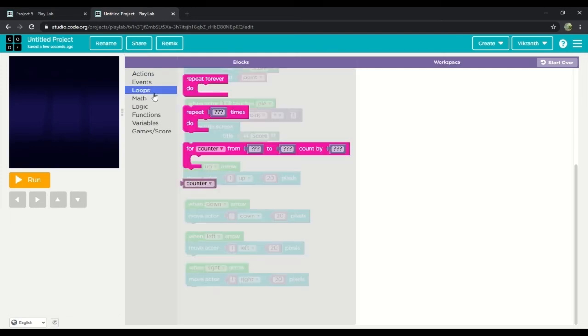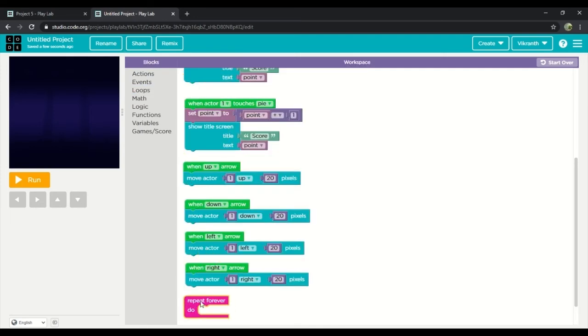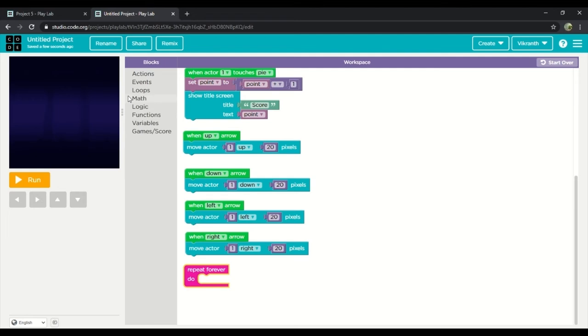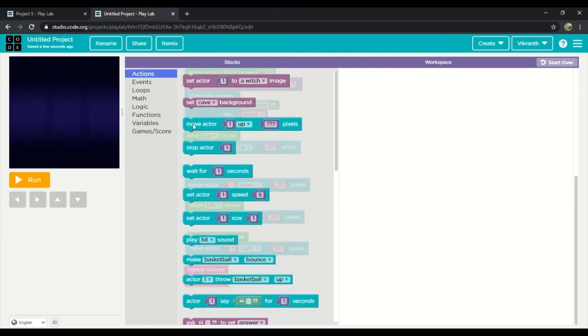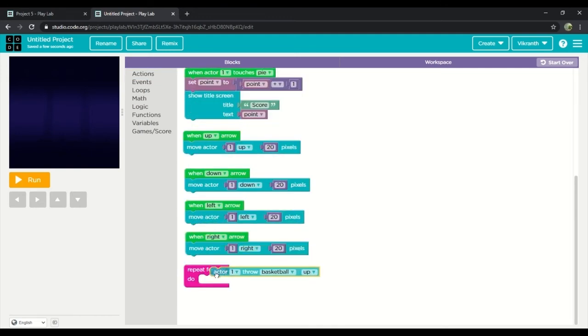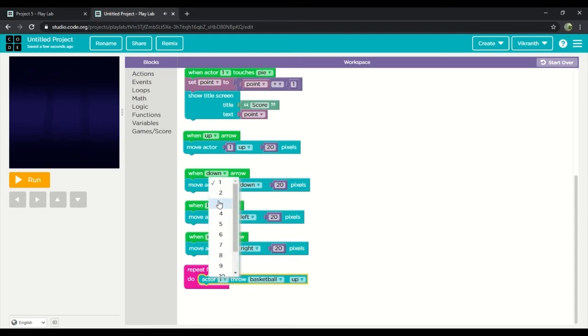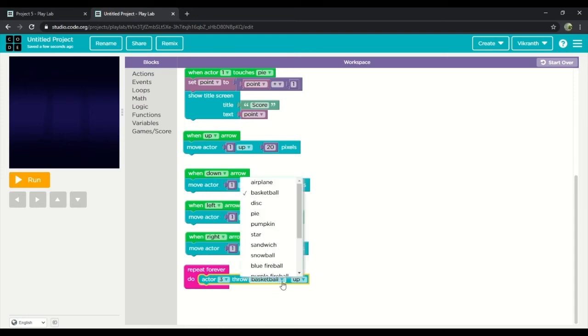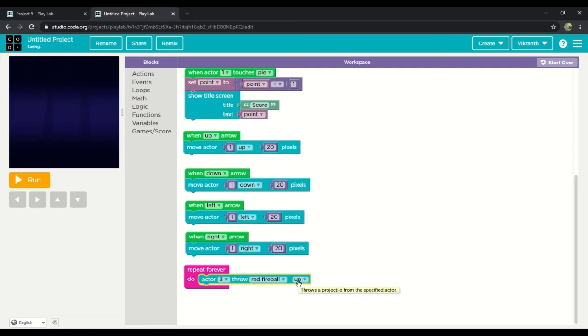Now we'll drag repeat forever. And we'll drag actor throw. Let's change it into 3. Red fireball.